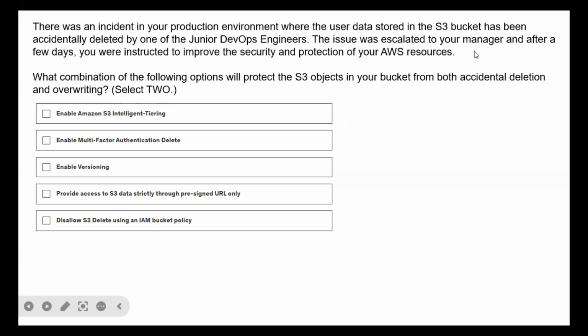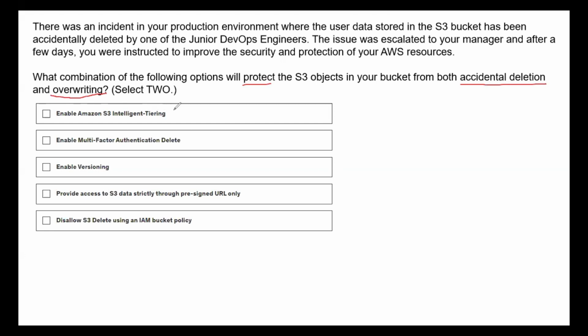The issue was escalated to your manager, and after a few days, you were instructed to improve the security and protection of your AWS resources. So which combination of options will protect the S3 objects in the bucket from both accidental deletion as well as overwriting? So we need to pick two functionalities within S3 that will protect the objects within the bucket. So what could be those two options?